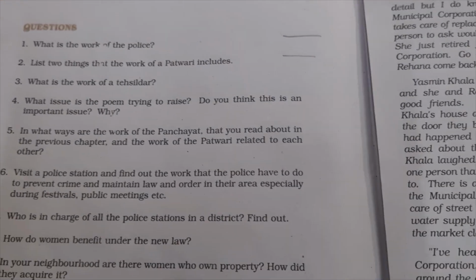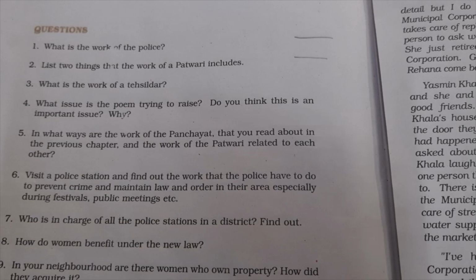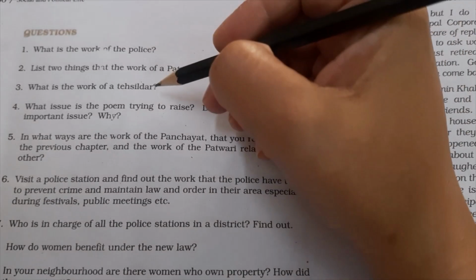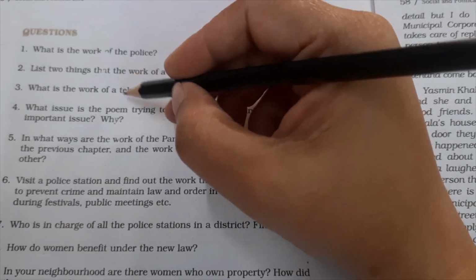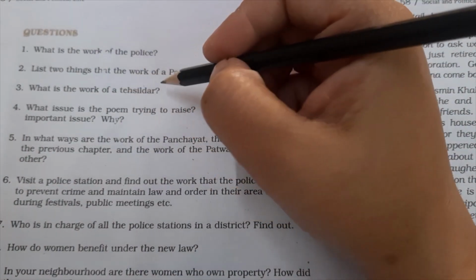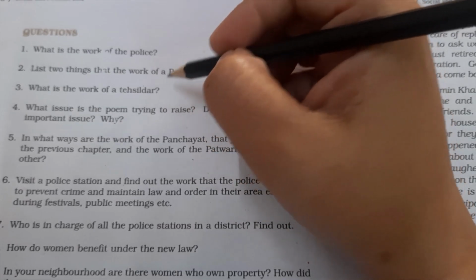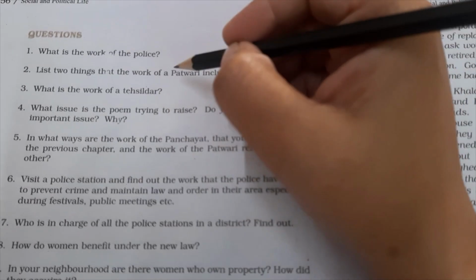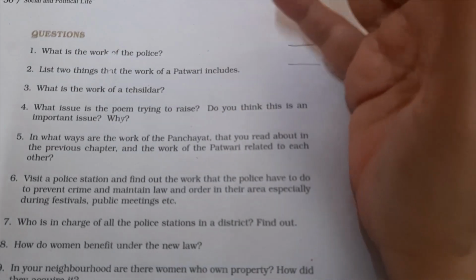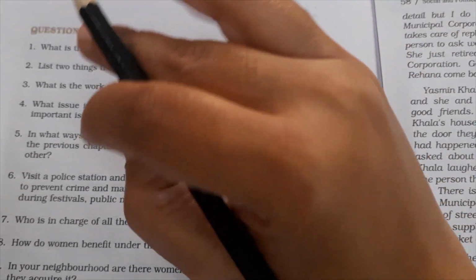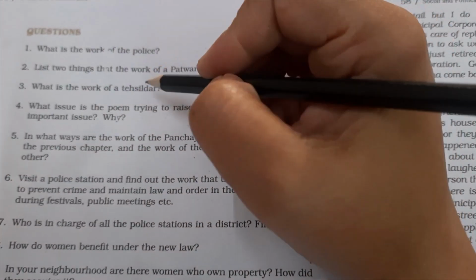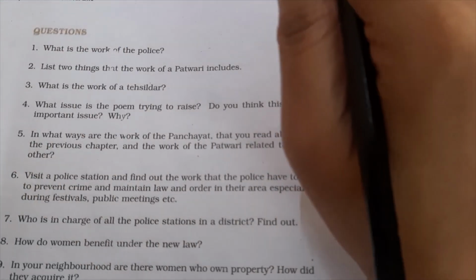Now, our next question is, what is the work of a tehsildar? Children, the tehsildar is responsible for supervising the work of a patwari. He is on top of the patwari. The patwari works on the village level and the tehsildar works on the district level.